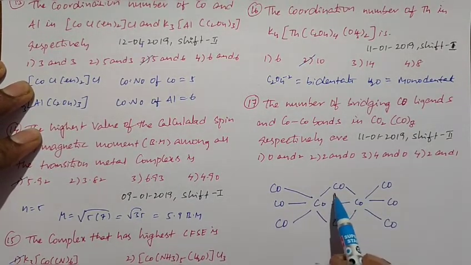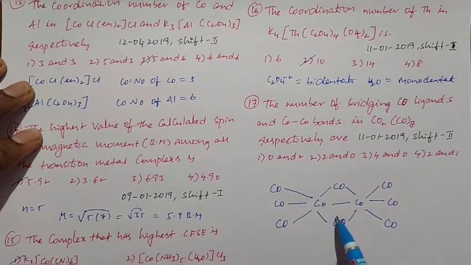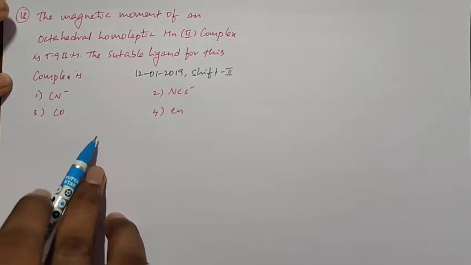If you observe, two bridging CO ligands are present and one Co-Co bond is present. So the option is the fourth option, 2 and 1. That's all.